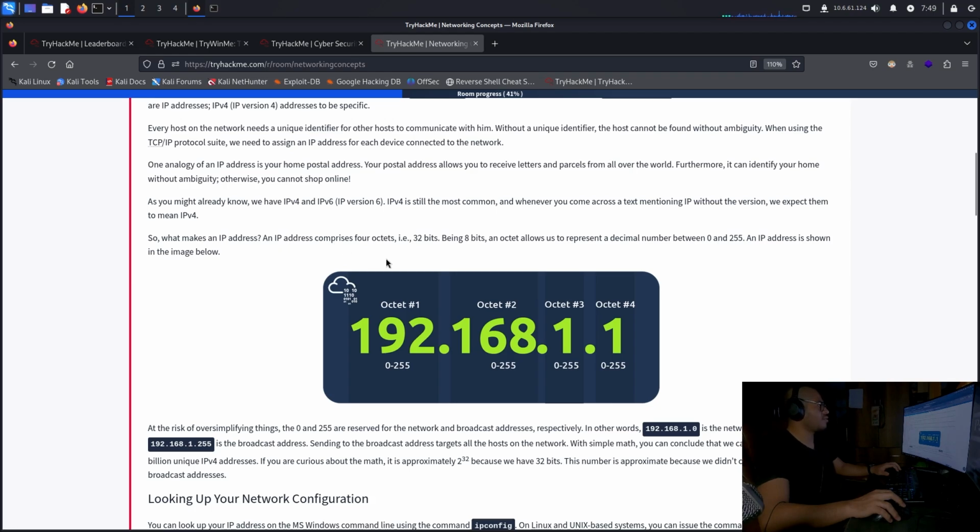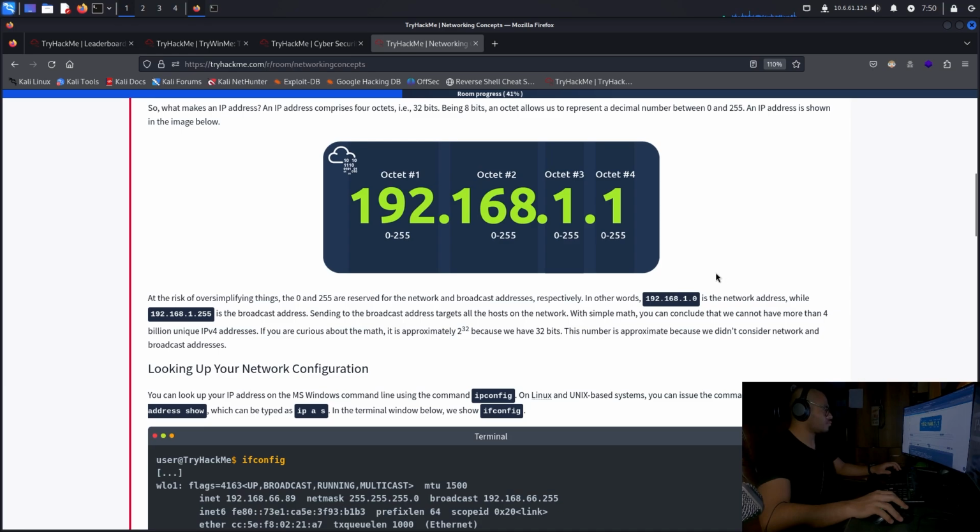So what makes an IP address? An IP address comprises 4 octets, 32 bits, with an octet being 8 bits. An octet allows us to represent a decimal number between 0 and 255. An IP address is shown in the image below. At the risk of oversimplifying things, in the last octet, 0 and 255 are reserved for the network and broadcast addresses, respectively. In other words, 192.168.66.0 is the network address, while this one is a broadcast address. Sending to the broadcast address targets all the hosts on the network.